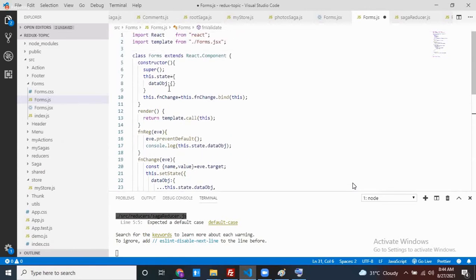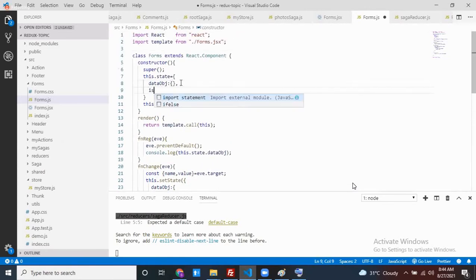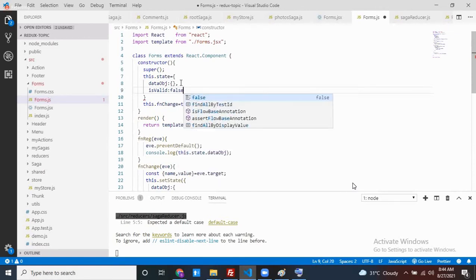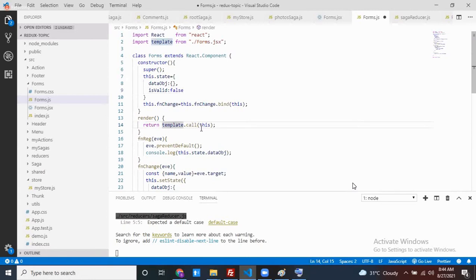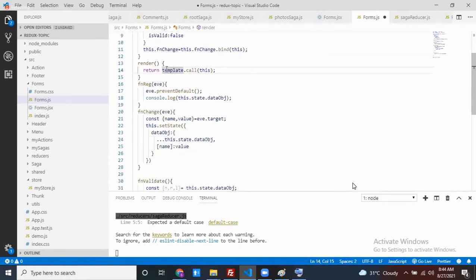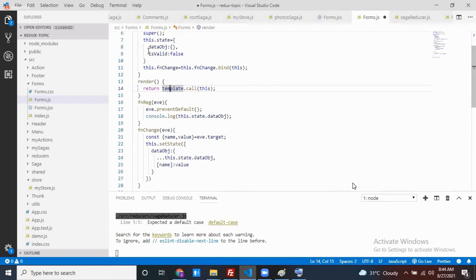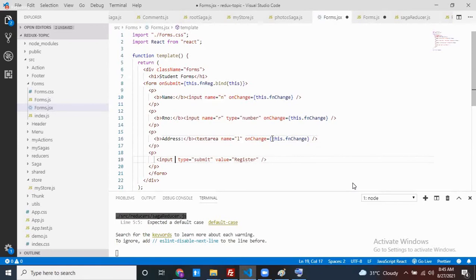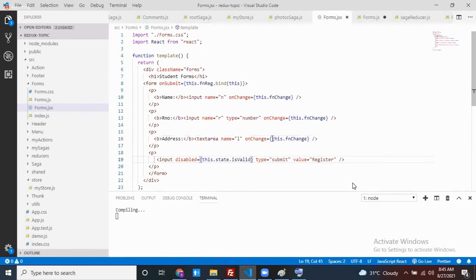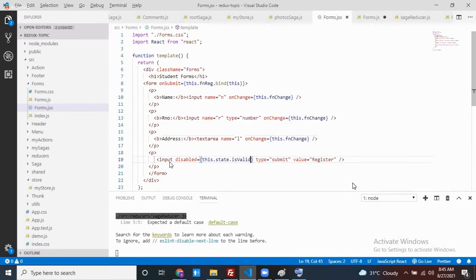So can we maintain one flag here, isValid? By default, at first-time load, is my form valid? It's not valid. Only when the form has data is it valid. So my isValid is false, so can we disable here? How can we disable? My disabled is this.state.isValid. Now can anyone tell whether my button is going to be enabled or disabled?